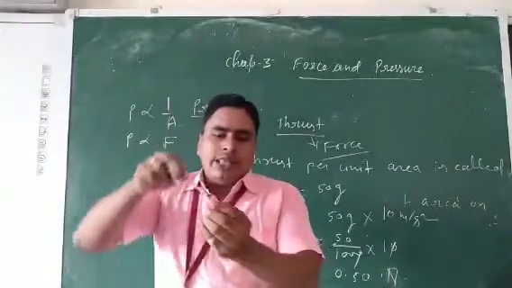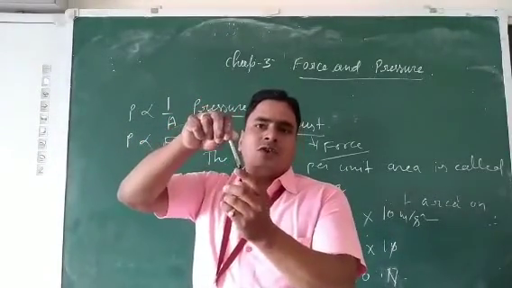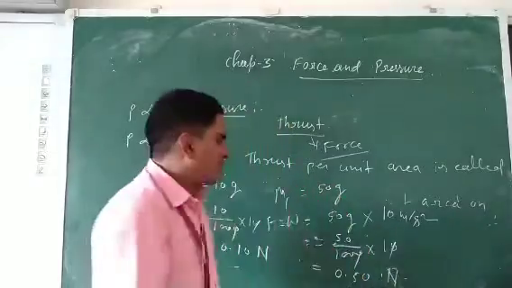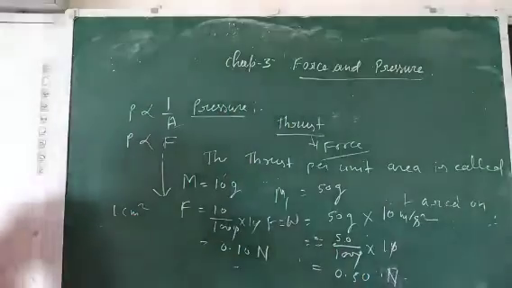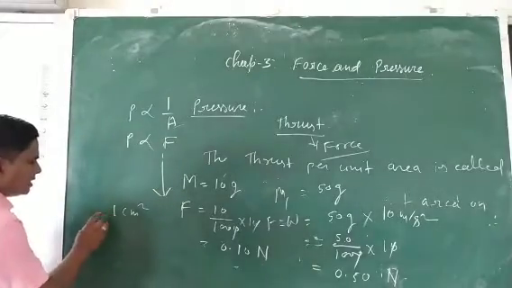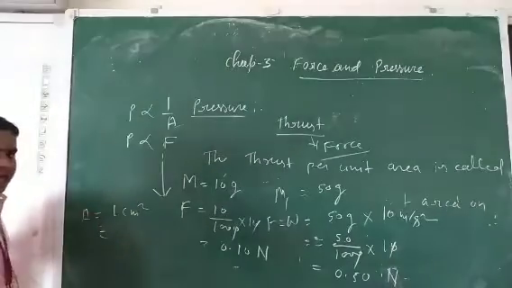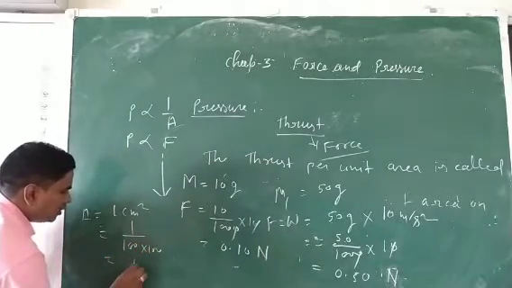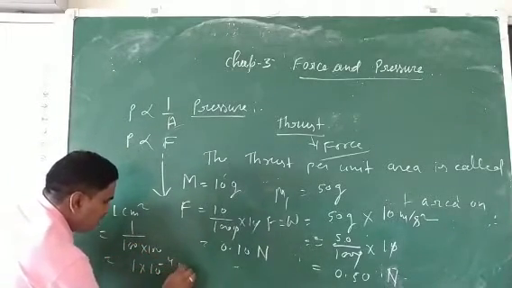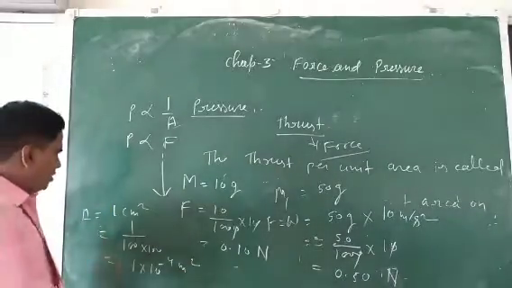And the area in contact with this object is very small, suppose 1 centimeter square. You can convert this 1 centimeter square into meter square: 1 divided by 100 into 100, so 1 into 10 to the power minus 4 meter square.